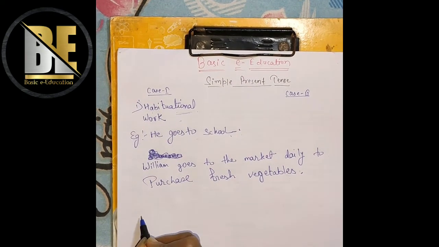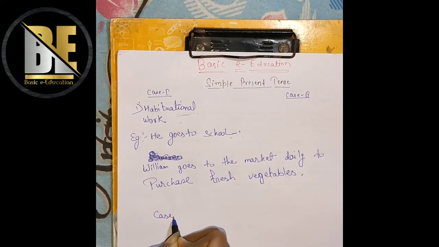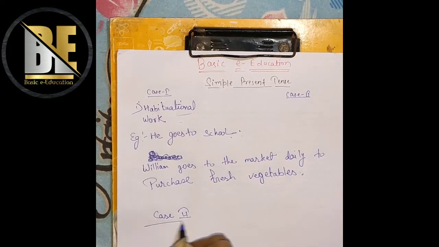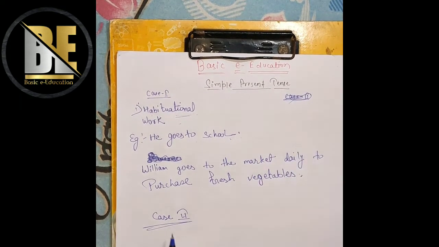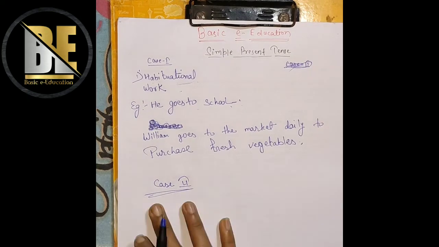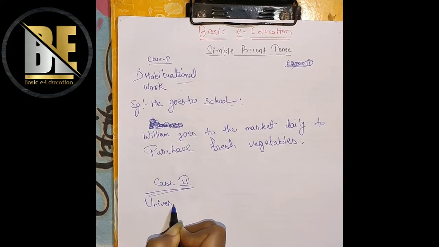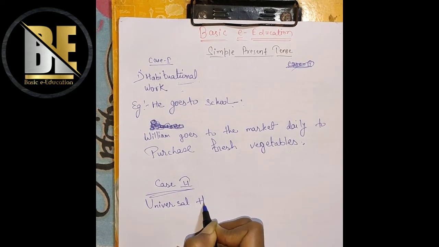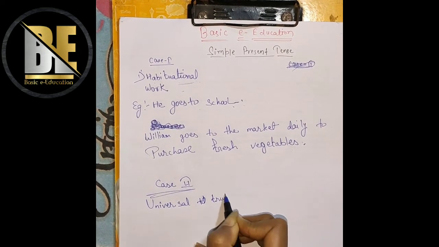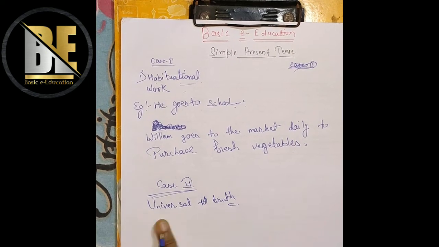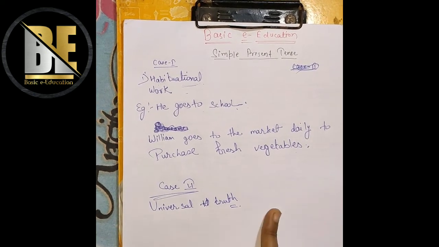Number 2 is case 2, that is something which is a universal truth. What does the word universal truth mean?